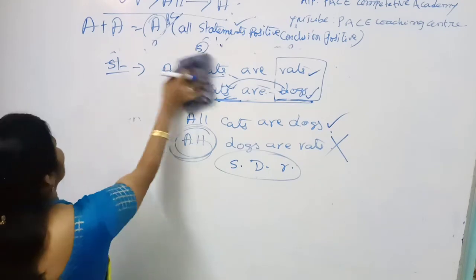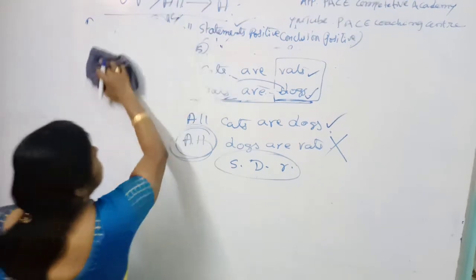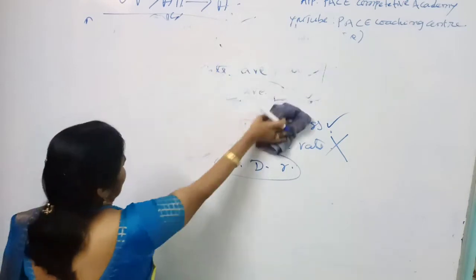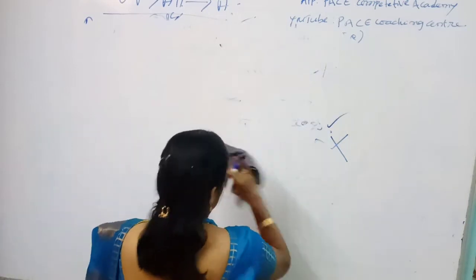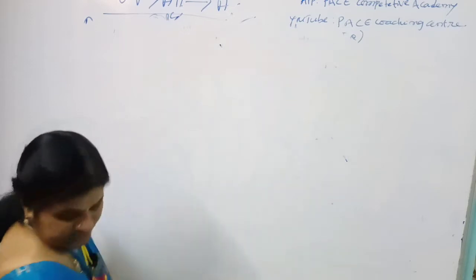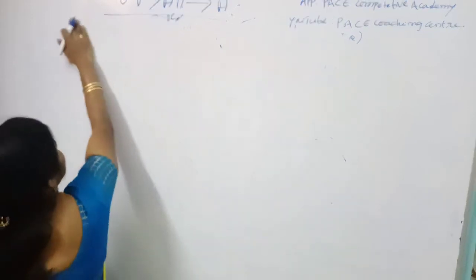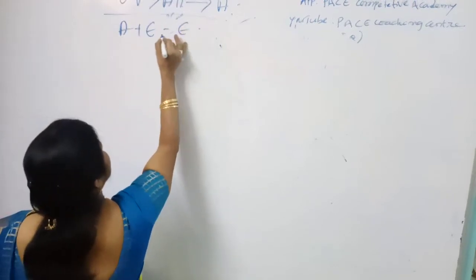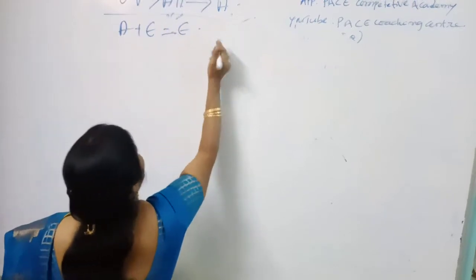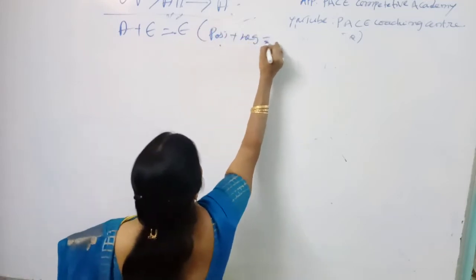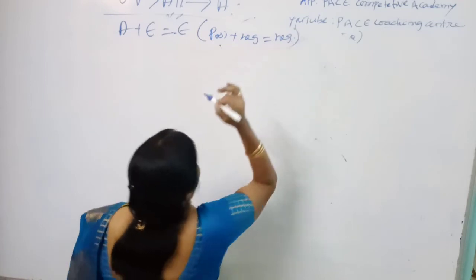Right. So let us move to the second variety. The second variety is A plus E. A plus E gives the answer E itself. Positive plus negative, the conclusion is always negative.